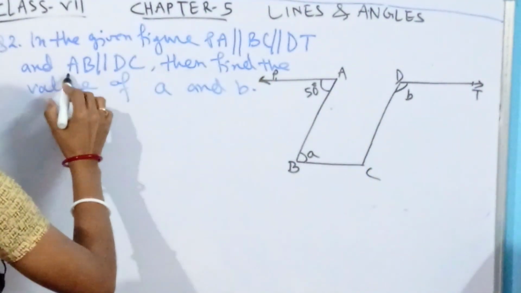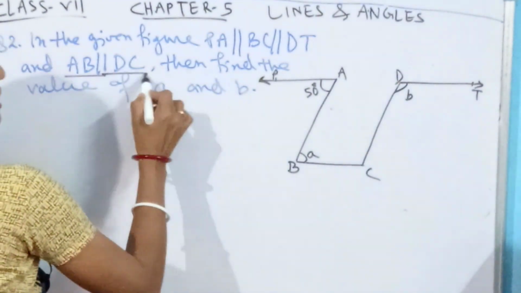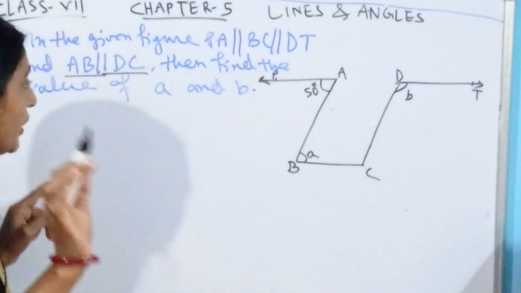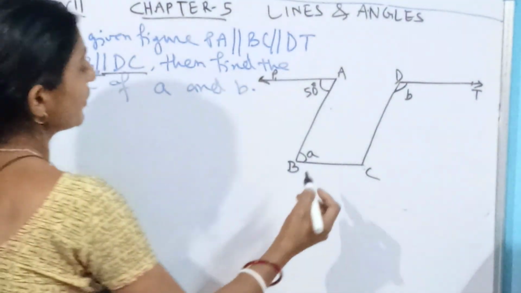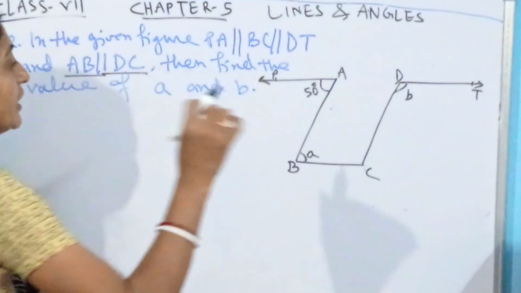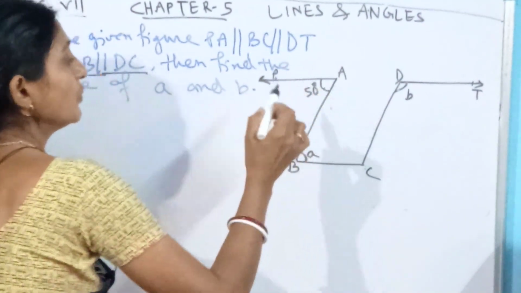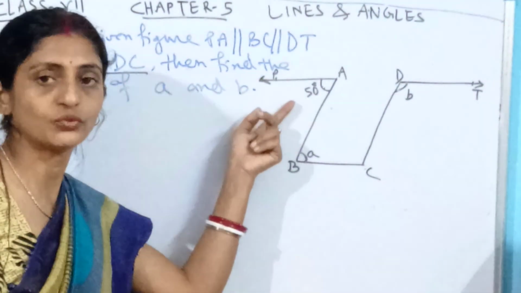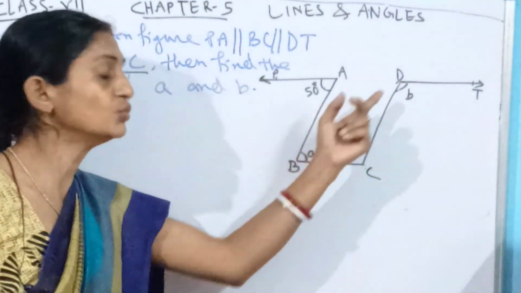Now in the second bit it has given AB is parallel to DC. Now you have to find out the measure of the angles, that is a and b. Here only the measure of one angle has been given, that is equal to 50 degrees, that angle A. Okay, so how can we utilize this measure to find out the value of the rest 2 angles?